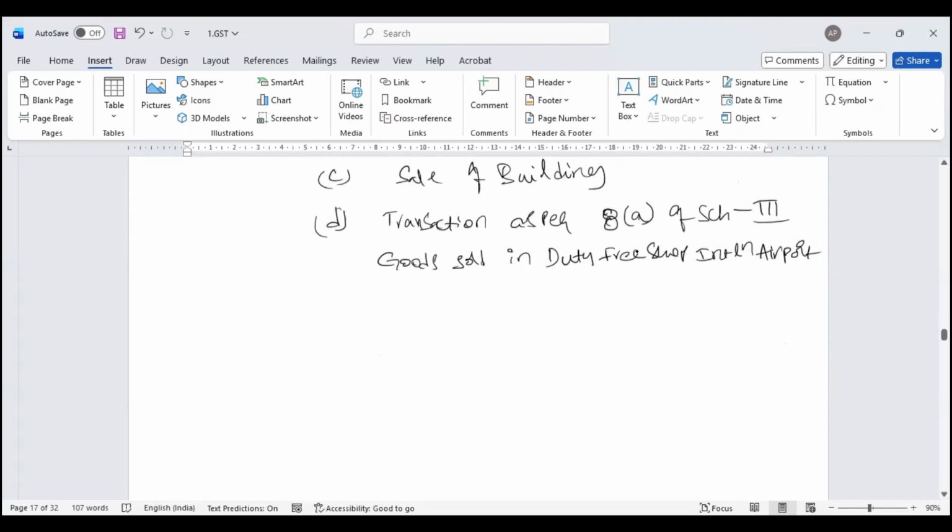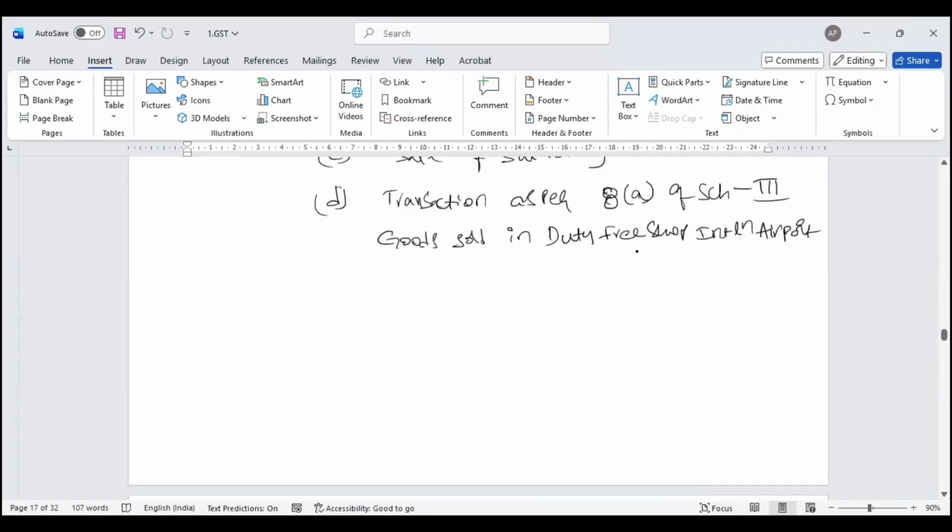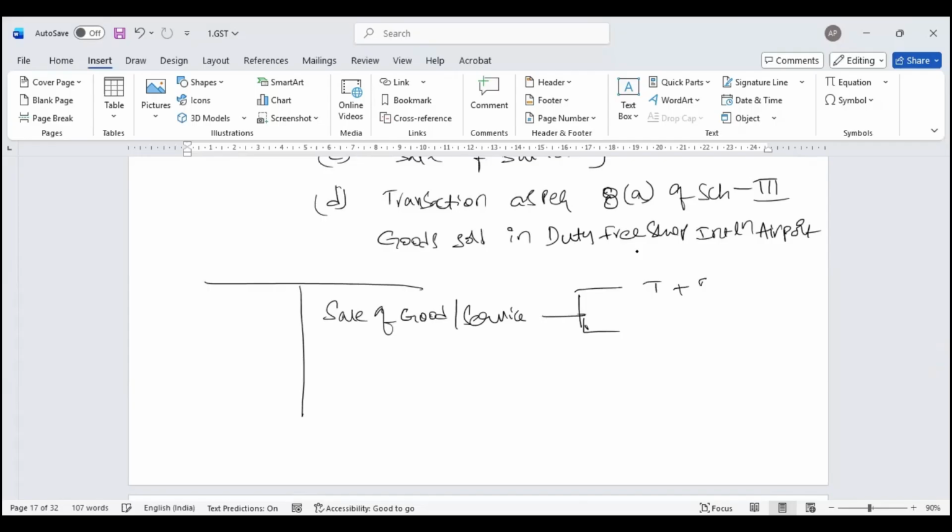What is the homework for us? When we prepare our P&L account, in general, sale of goods or services will be there. For this, I need to identify whether we are having taxable plus zero rated supply, that is exports, or exempt supply. If there is an exempt supply, then no input tax credit.